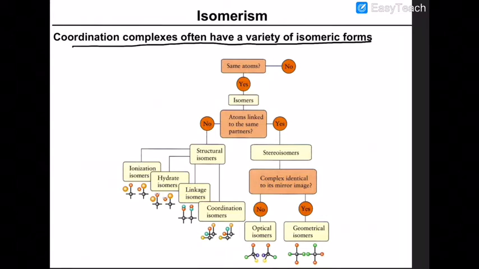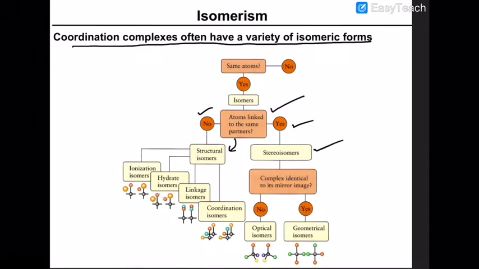If the atoms are not linked to the same partners, then structural isomerism arises. If the atoms are linked with the same partners, then you have stereoisomerism.